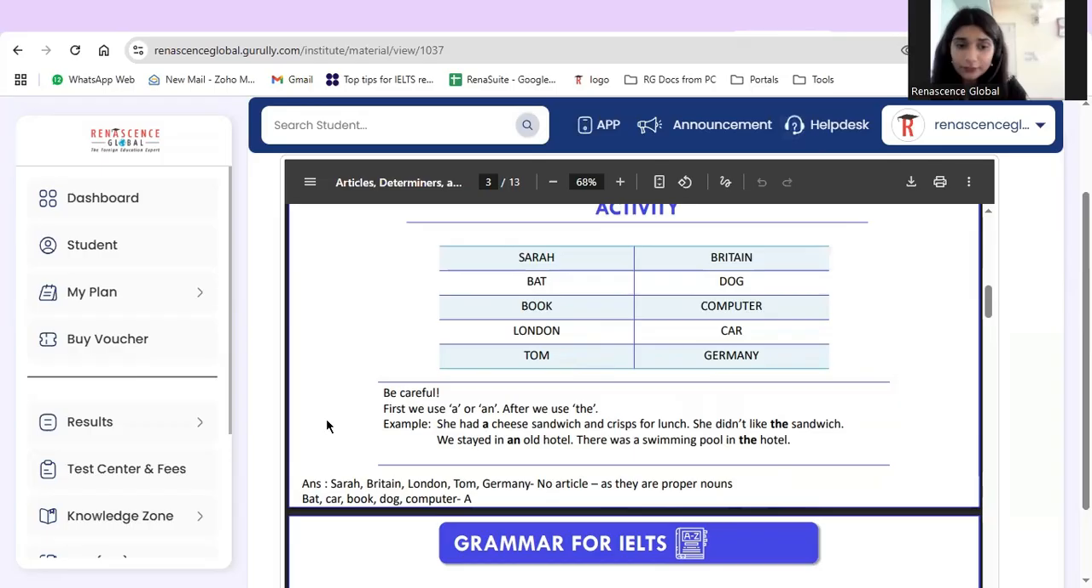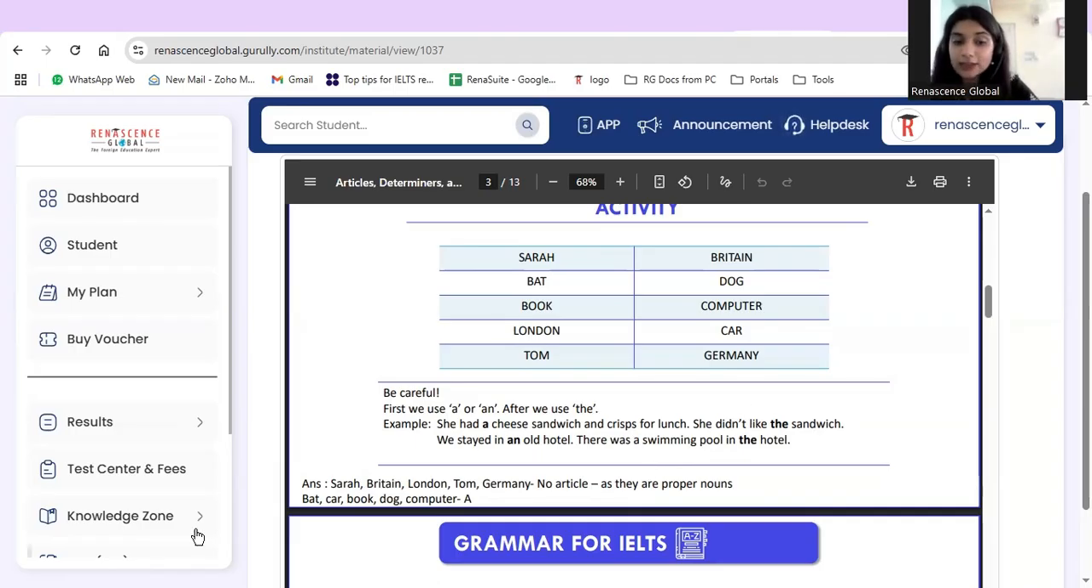Now let's see the answer for this question: Sarah, Britain, London, Tom, Germany. There will be no article because they are proper nouns. Any place, any name of a person, any name of a country, these are proper nouns. So with proper nouns, we do not use any sort of article. There is no such thing as there is a Sarah standing over there. There is a Tina who is sitting over there. We do not say it like this, right? Or we do not say there is a Britain. We all know there is only one Britain in this whole world. There is one and single Germany in this whole world, right?